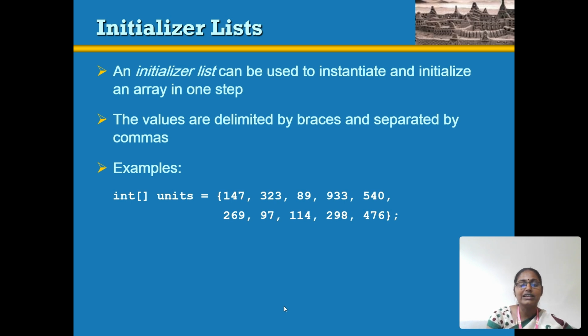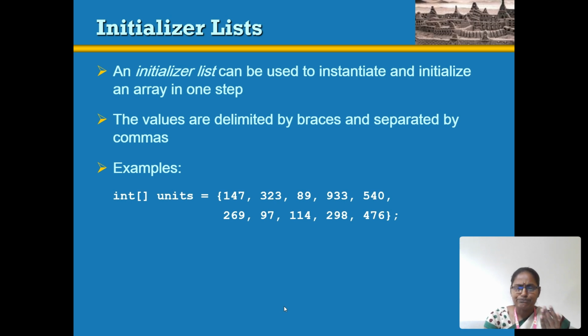Then we give the values within braces. The bracket considers the size of the array. Units is nothing but the array name. Int is a data type which contains an integer value. So we are passing the 10 values as integer values. The 10 values are contained in a single name called units. Since they contain integer values, it is called an array.